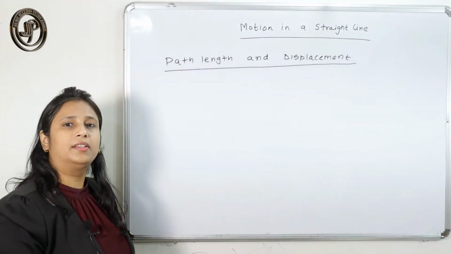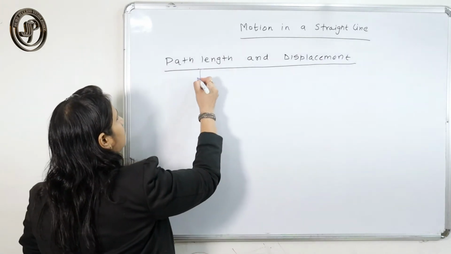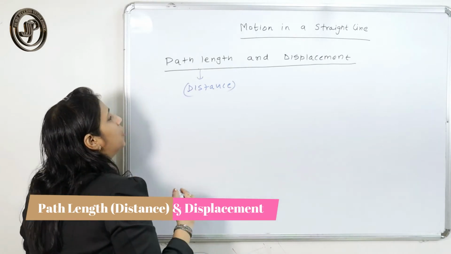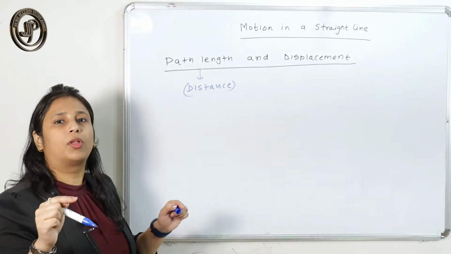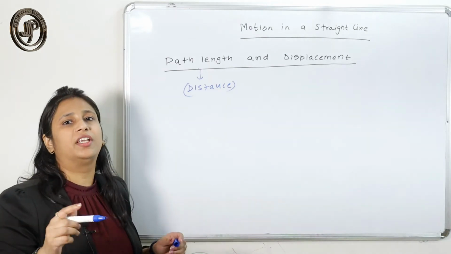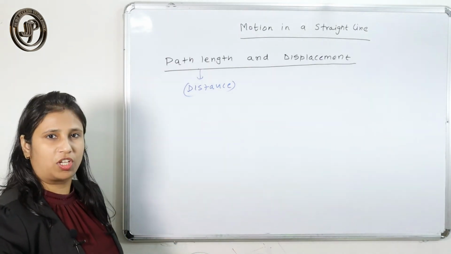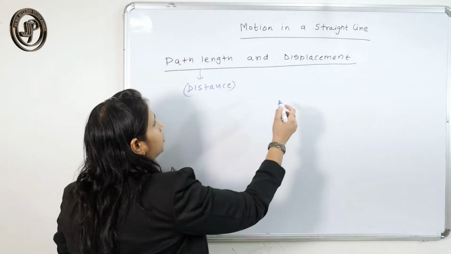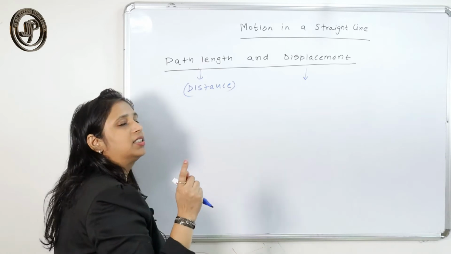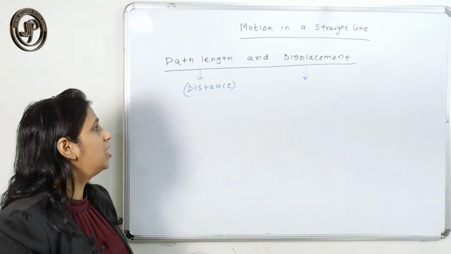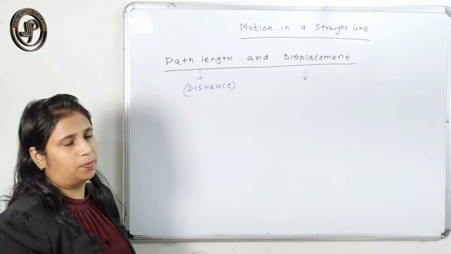Next is path length and displacement. Path length sometimes is referred to as distance. So what is path length? The actual length of the path traversed by the particle or object in a given interval of time, that is what is called path length. And displacement is the shortest distance between the initial and the final point. That is what is called displacement.